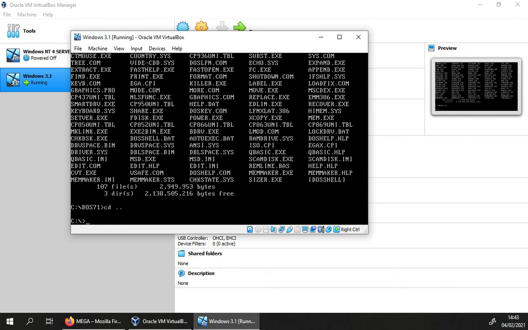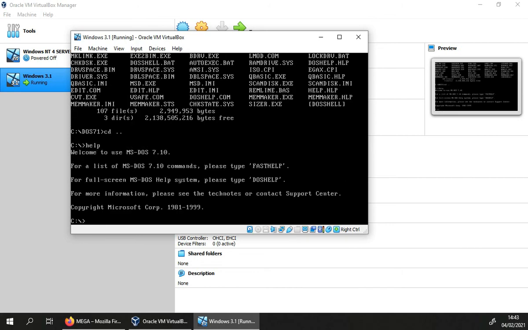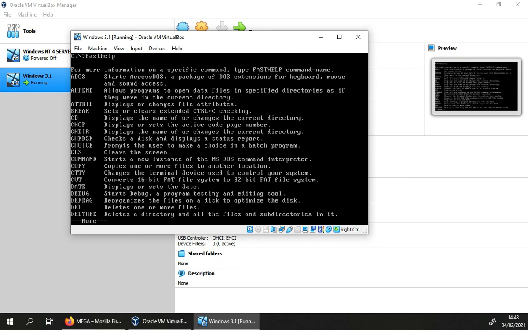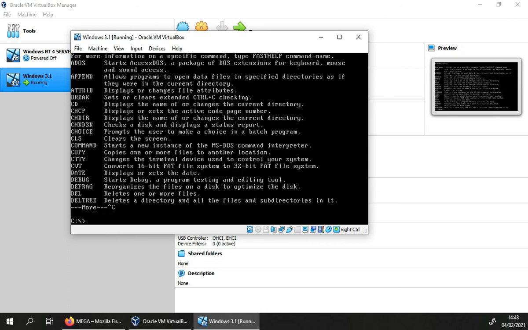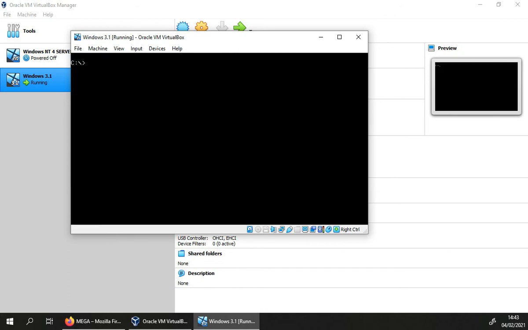It's quite simple. If you want to view more commands, then just type help. There we go, there are loads of commands here, and then just press Control C to exit out of that. So that's DOS. But we are supposed to install Windows 3.1.